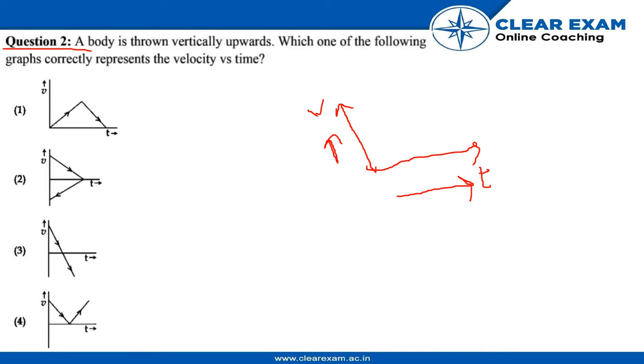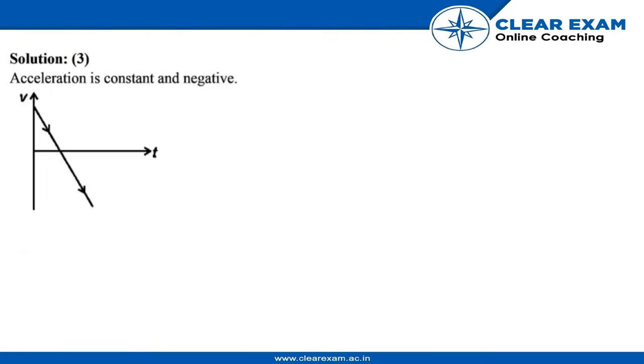So when we throw the ball, it will have a certain velocity, therefore it will not be zero. So it will start with some value v. As time increases, due to the gravitational pull, the velocity decreases. Therefore we can see, after decreasing, it reaches a certain point at time t dash,